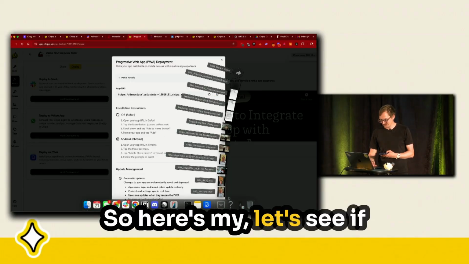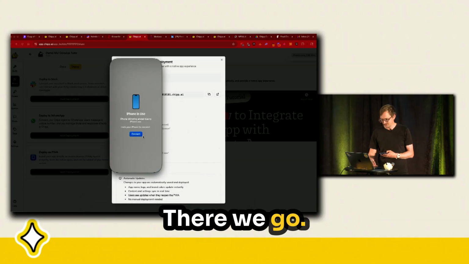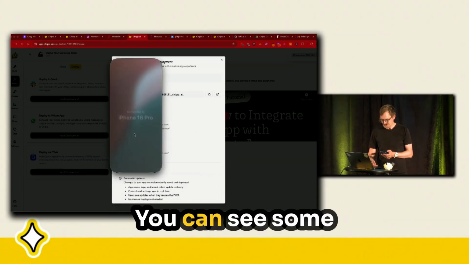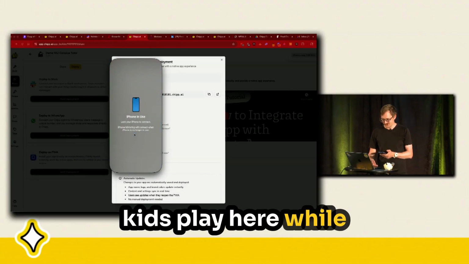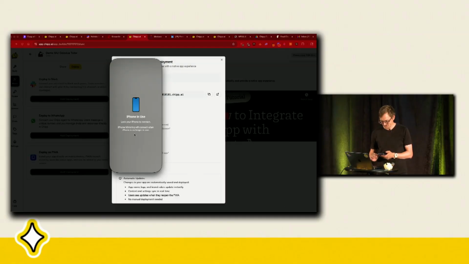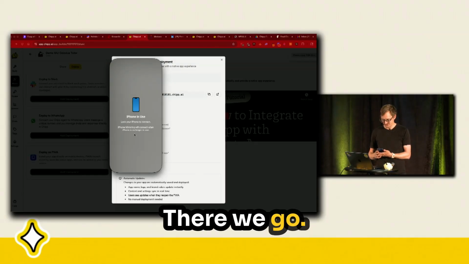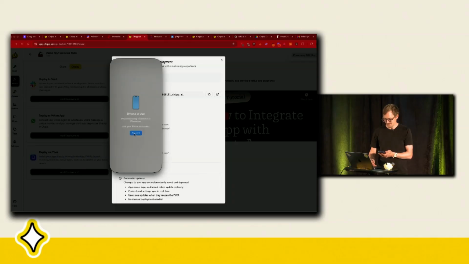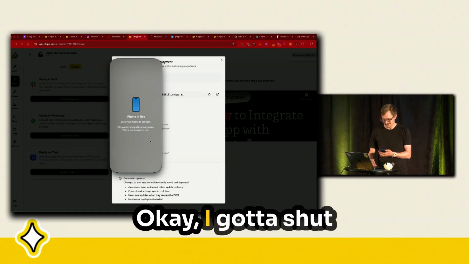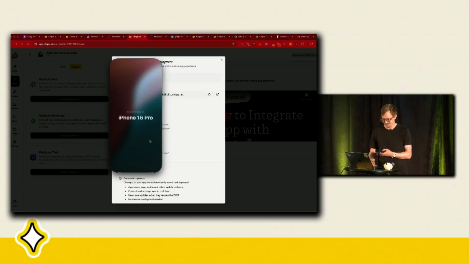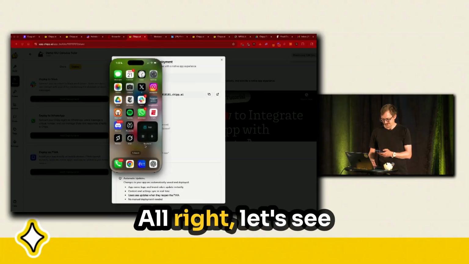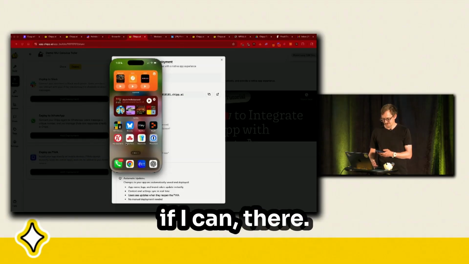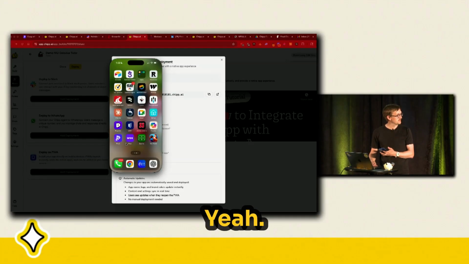So here's, let's see if I can open up my phone. There we go. You can see some of the fun games my kids play here while we unlock it. Let's see, there we go. Okay, I got to shut that off, I guess. All right, let's see if I can, there. I think you can see that, yeah.